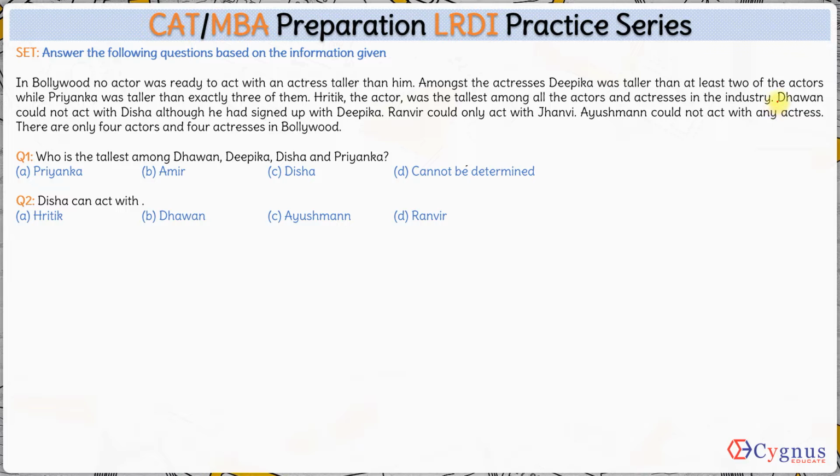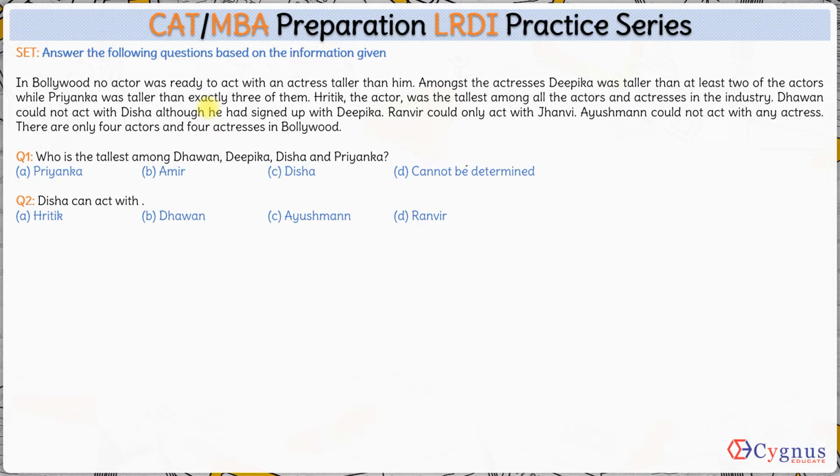Fine. Dhawan could not act with Disha, although he had signed up with Deepika. Fine. Ranveer could only act with Janvi. Fine. Ayushman could not act with any actress, and there are exactly 4 actors and 4 actresses in Bollywood.